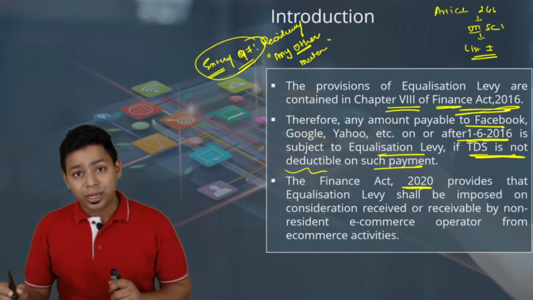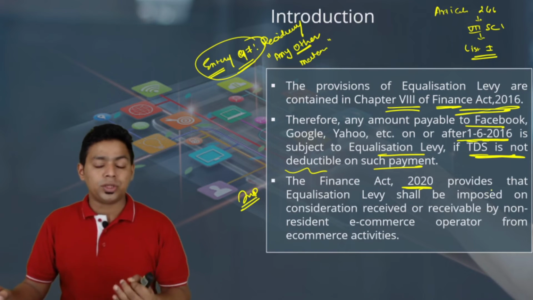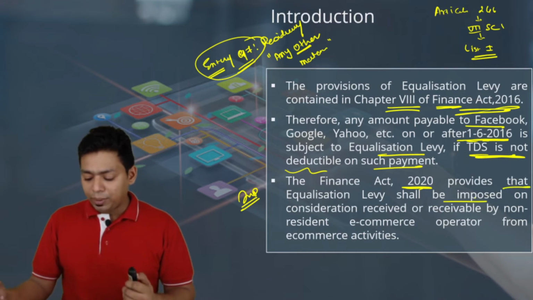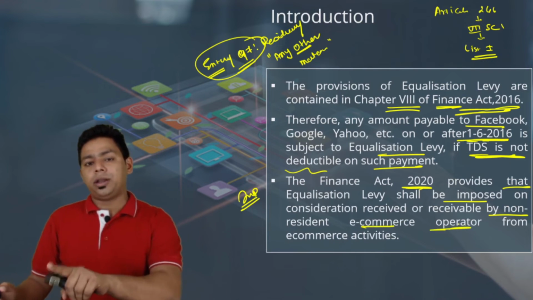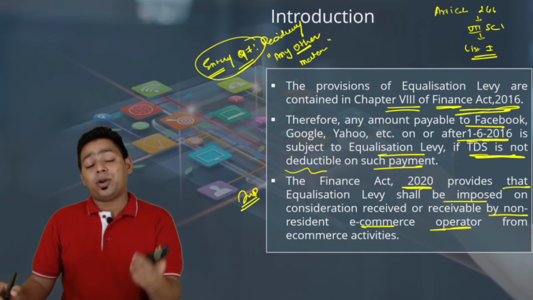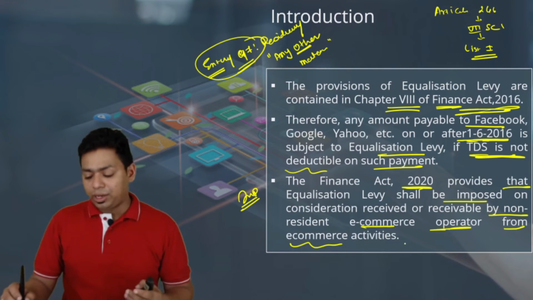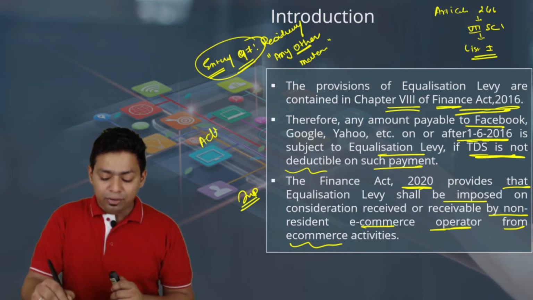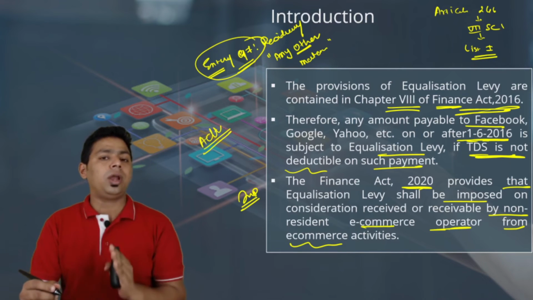The Finance Act 2020, the latest Finance Act, has an important amendment. This is for Alibaba, for Amazon, for Flipkart. The Finance Act 2020 provides that equalization levy shall be imposed on consideration received or receivable by a non-resident e-commerce operator. We are not talking about an Indian e-commerce operator. We are talking about a non-resident e-commerce operator from e-commerce activities. So what do you mean by e-commerce activity? Earlier in 2016, the equalization levy was only on advertisement. That means the major target was Google and Facebook. Let me tell you, the primary target was Google and Facebook.